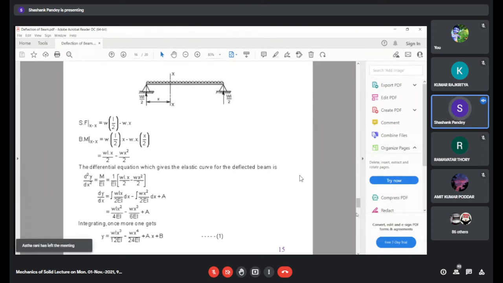dy by dx is the slope, which will be 0 at, who can tell this answer?